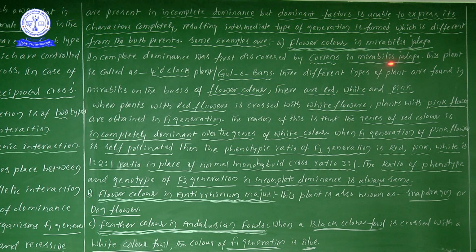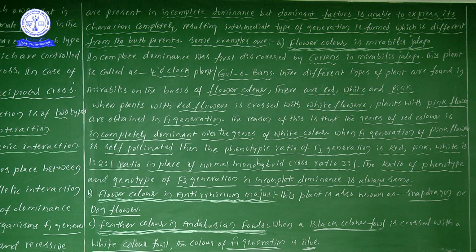Next one, Mirabilis jalapa plant, also known as four o'clock plant, or one more name, Gulli Barnes. Here, what is the main concept of incomplete dominance? Even though we are taking parents where one is dominant and one is recessive, unlike Mendel's information, in incomplete dominance the dominant character is not expressed. Why? Because of the incomplete dominance, the dominant character will not be expressed here.